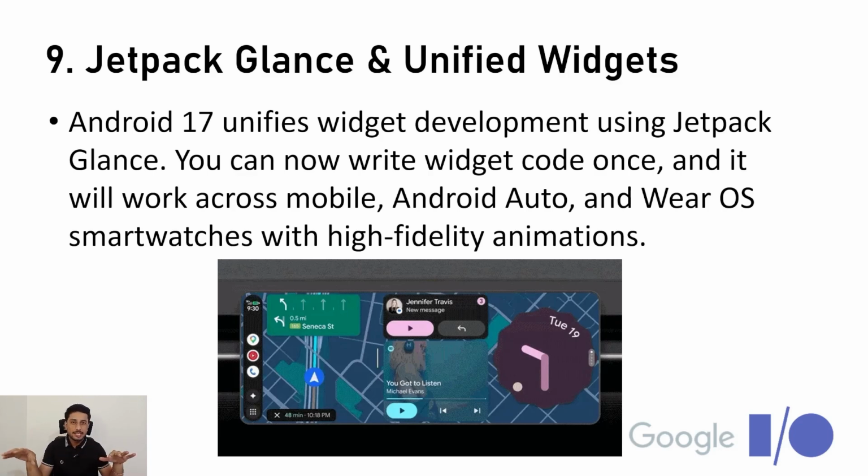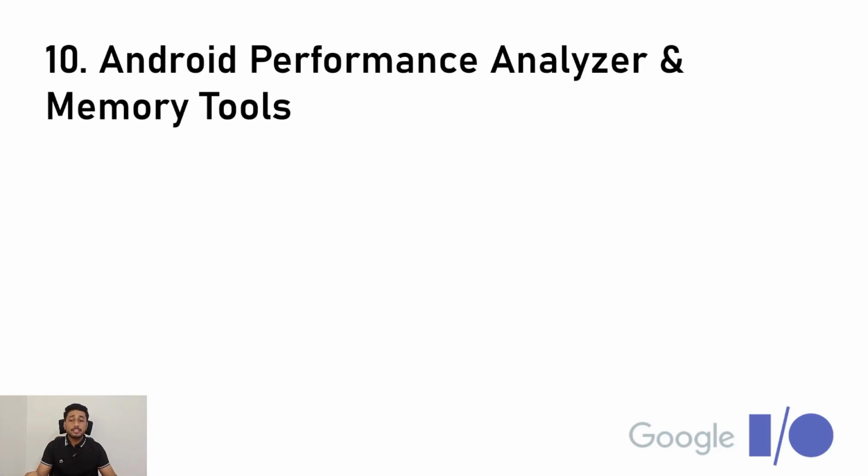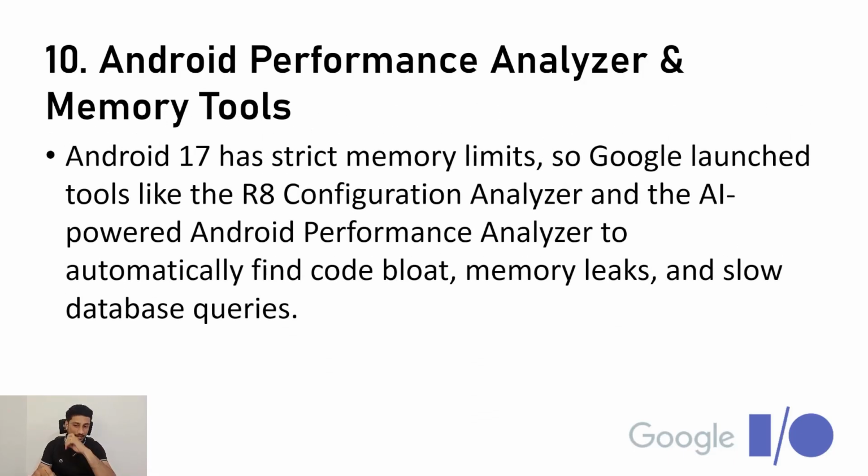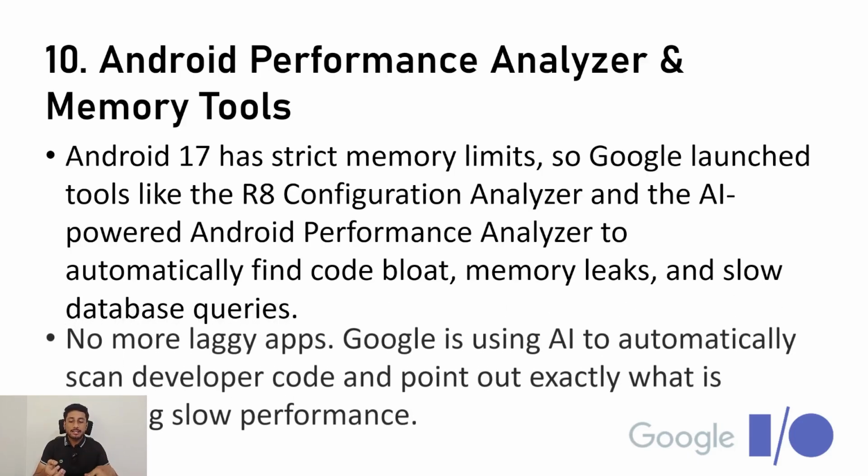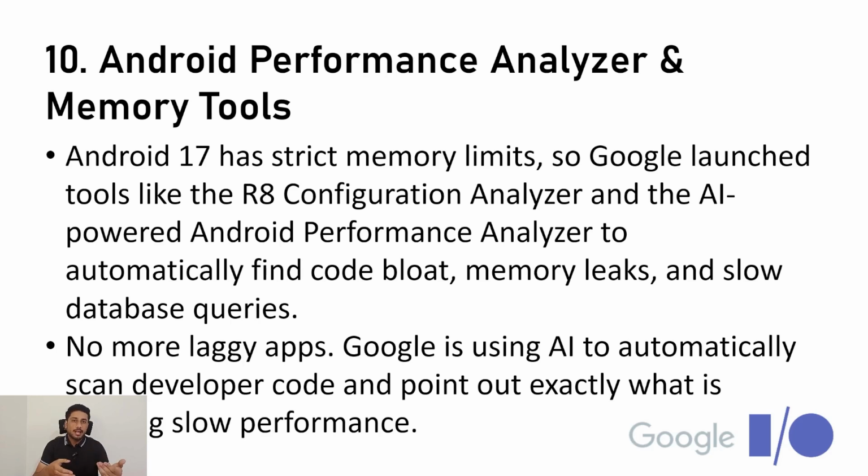So all of these things, all of the devices we have, the Android ecosystem will sync all of that. The 10th one is the Android performance analyzer and memory tools. Android 17 has put strong restrictions on memory limits. Google has launched tools like a RAM configuration analyzer and the AI-powered Android performance analyzer to automatically find the code which is causing your app to slow, and it will help us point out that code, and we can directly use that information and improve our app.